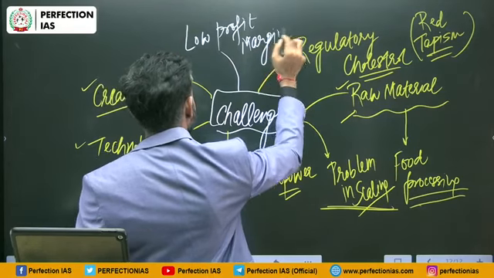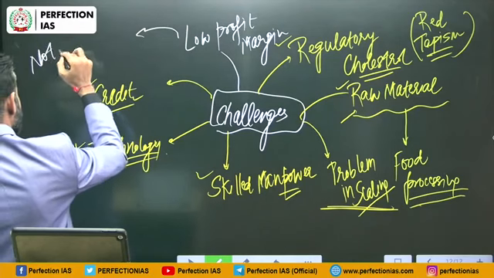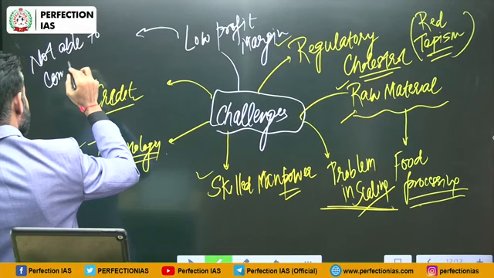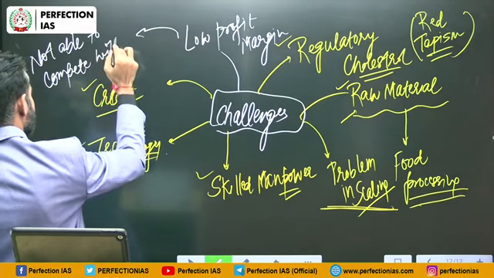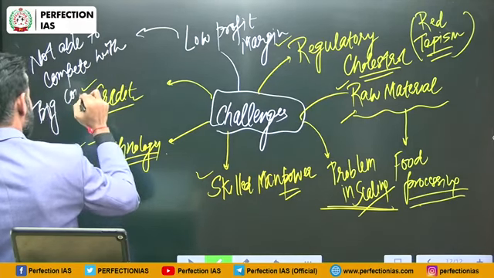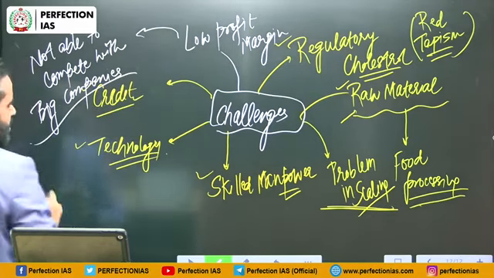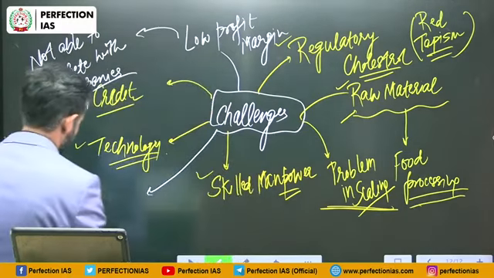And that is why they are not able to compete with big companies. Another problem is lack of market access.